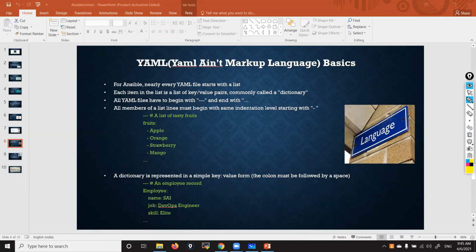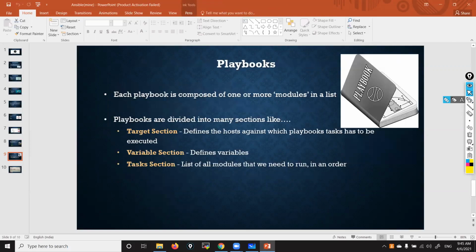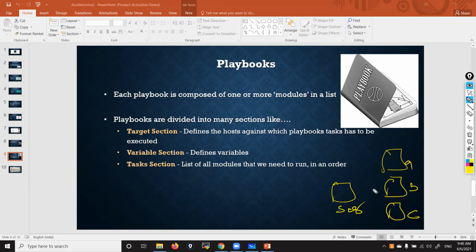Okay. So yeah, these are some basics that you must know. With this, let's start writing playbooks, because while writing only, we learn this script. Generally, a playbook contains many sections. For example, this is my server, node A, node B, node C. Now I write a playbook here. In that playbook, what are the things I mention?